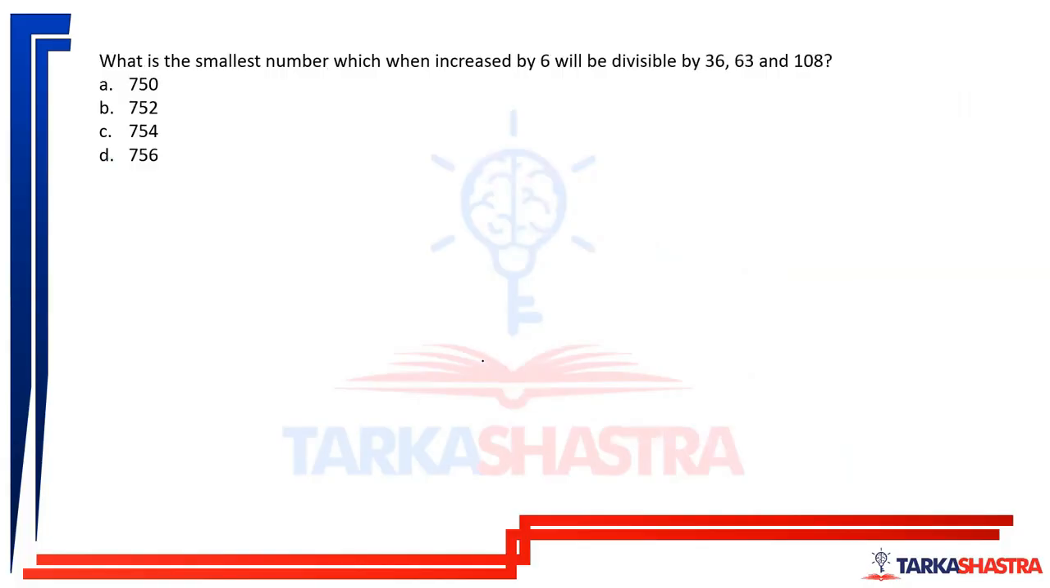The smallest number which, when increased by 6, will be divisible by 36, 63, and 108. So a number is there. It has to be increased by 6. Now this number will be divisible by 36, 63, and 108 all. So what is this number?